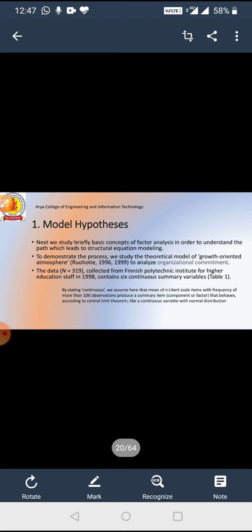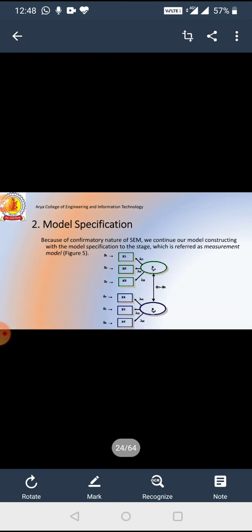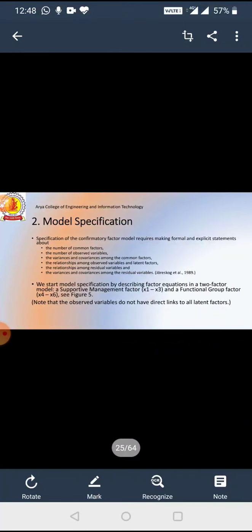Next we study briefly a concept of factor analysis in order to understand the path which leads to structural equation modeling. To demonstrate the process, we study a theoretical model of a growth oriented atmosphere. This is model hypothesis, and dependent variables and independent variables are given by this model. The model hypothesis again. We use matrix multiplication to make the covariance matrix. Then again this is model specification, how dependent and independent variables work.